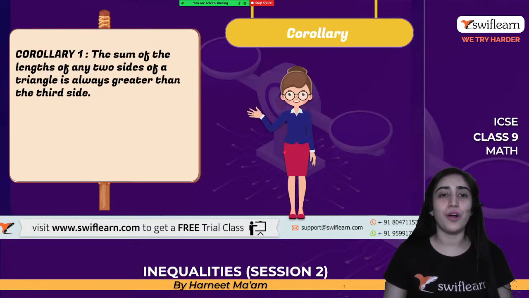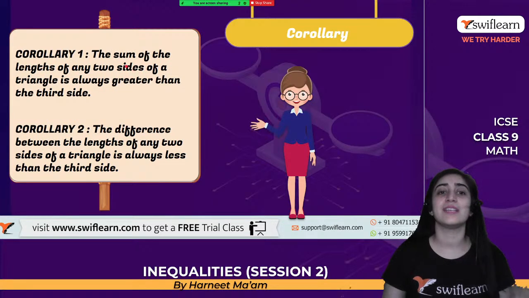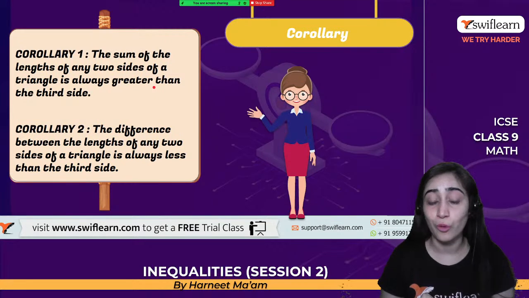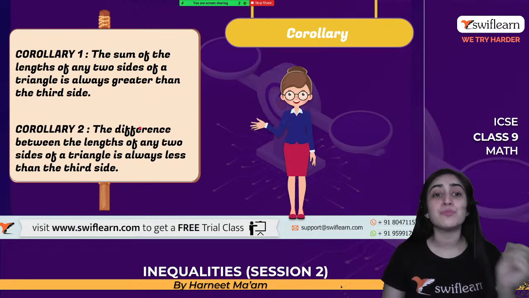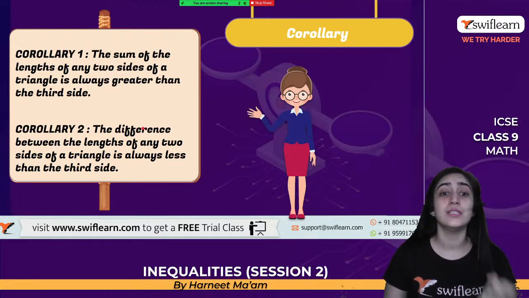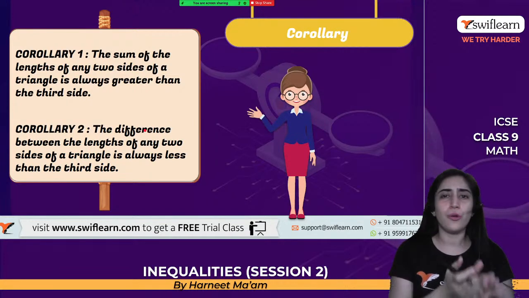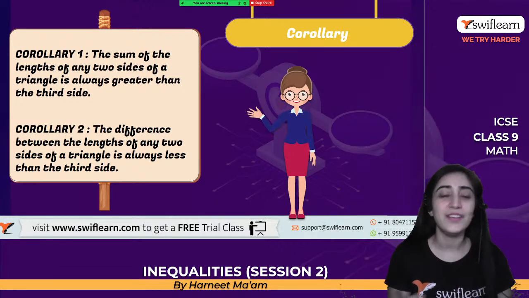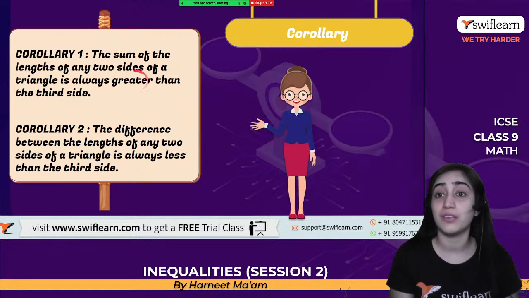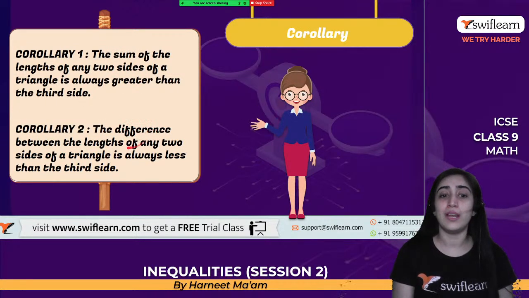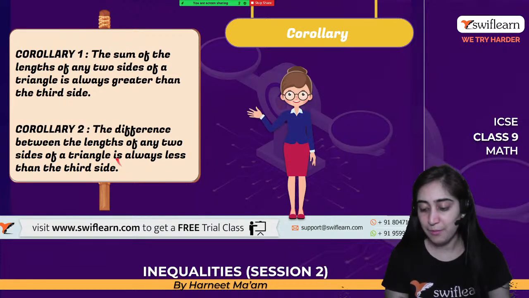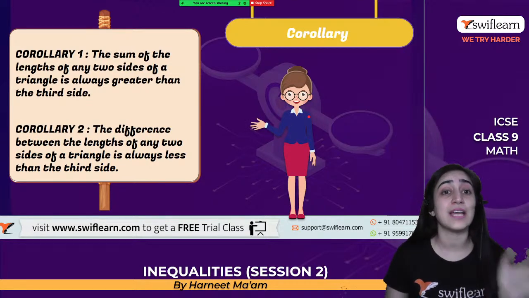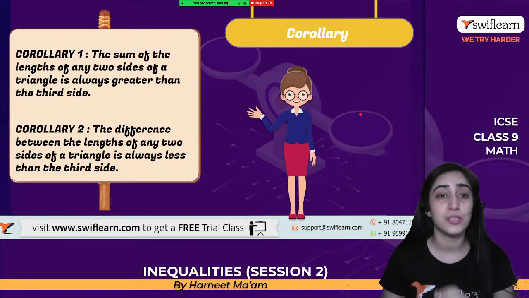Let's move on to the corollary that we studied in the last session. It says the sum of lengths of any two sides of a triangle is always greater than the third side, which we have studied in the inequality as well. The second is the difference between the lengths of two sides of a triangle is always less than the third side. If you add the two, the sum should always be greater than the third side; if you subtract them, the difference should be smaller than the third side. Simple as that. The sum of the two sides is greater than the third side, and the difference of the two lengths of the triangle is always less than the third side. You can take a screenshot because these are the corollaries and theorems which will be used to solve the questions practically.